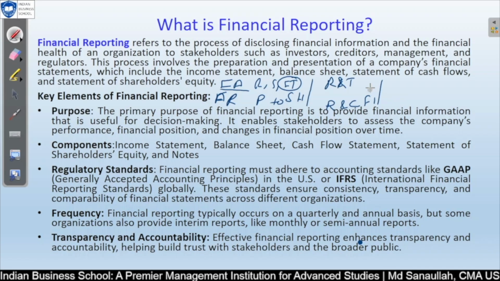If I talk about the primary user perspective, this is for internal users, for management and your accounting team, and this is for external users. If you talk about scope, accountancy includes bookkeeping, general entry, R2R related processes, ledger maintenance, and account reconciliation. For financial reporting, the scope is normally to prepare the financial statements, all three or five, including change in equity and notes. So these are the major differences between financial accountancy and financial reporting.